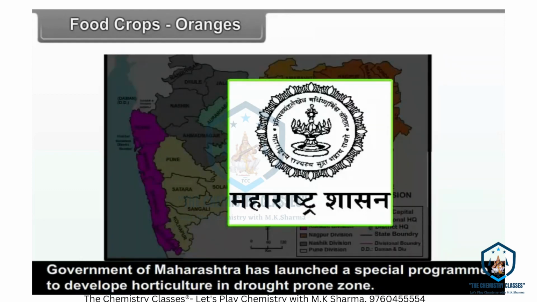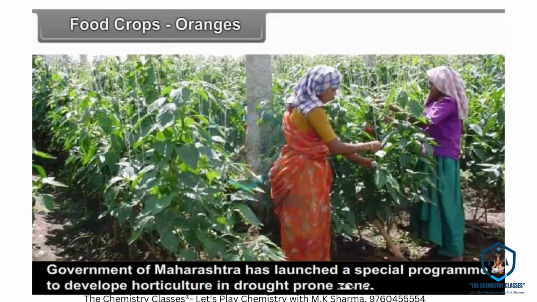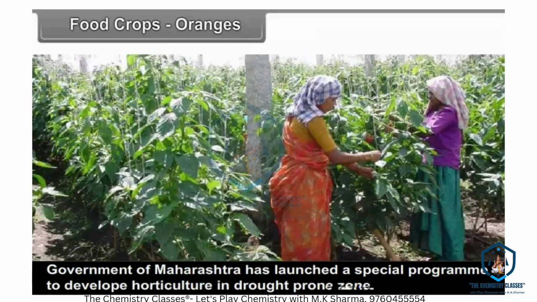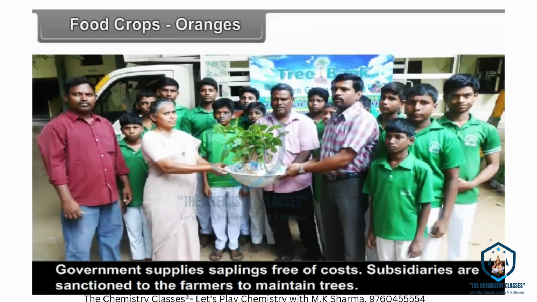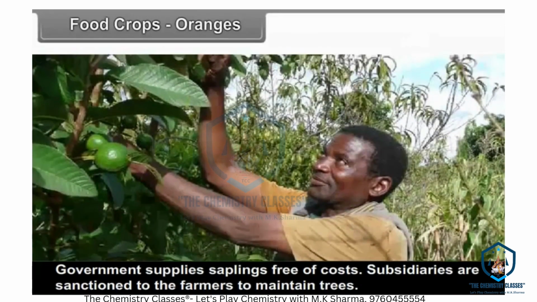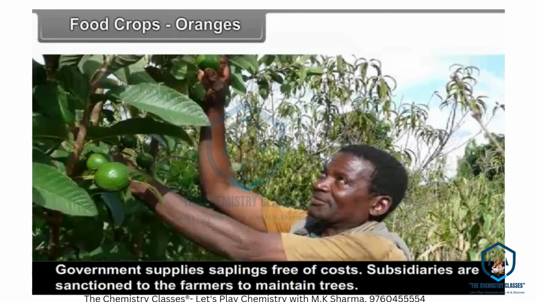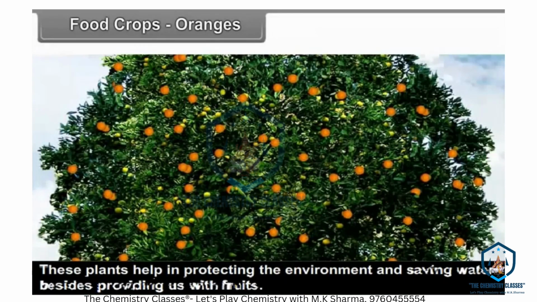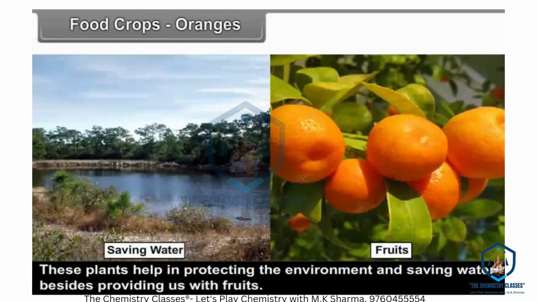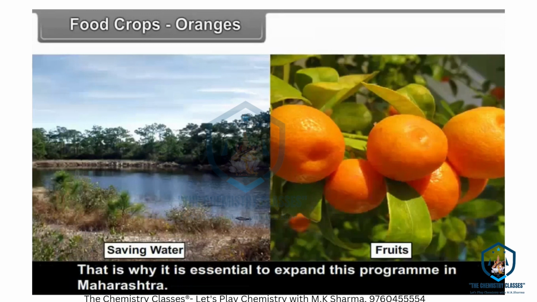The Government of Maharashtra has launched a special program to develop horticulture in drought-prone zones. The government supplies saplings free of cost. Subsidies are sanctioned to the farmers to maintain trees. These plants help in protecting the environment and saving water besides providing us with fruits. That is why it is essential to expand this program in Maharashtra.